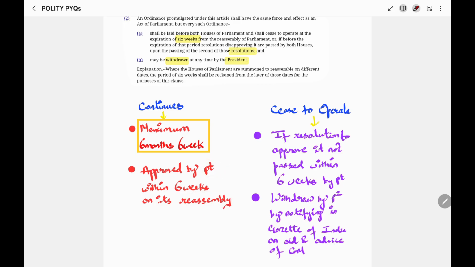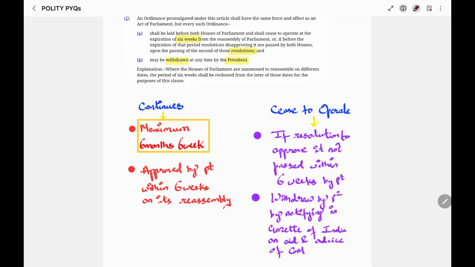This is because the legislative power is actually a function of parliament and not executive. So the ordinance has to be approved by parliament within a period of 6 weeks. If within 6 weeks a resolution is not passed, then the ordinance ceases to operate.